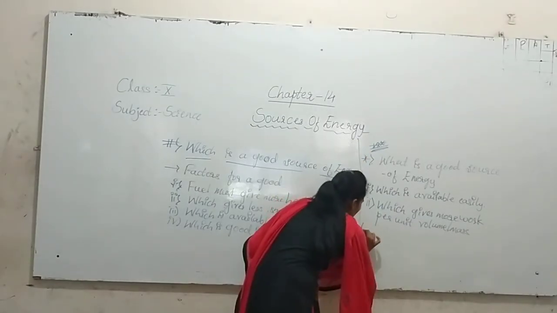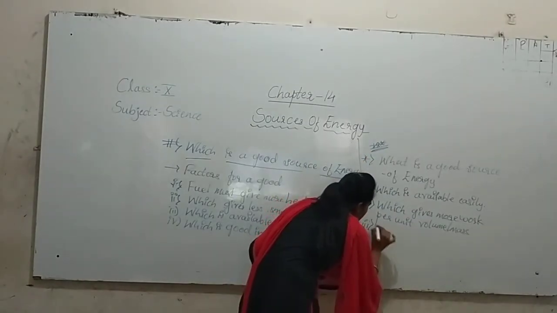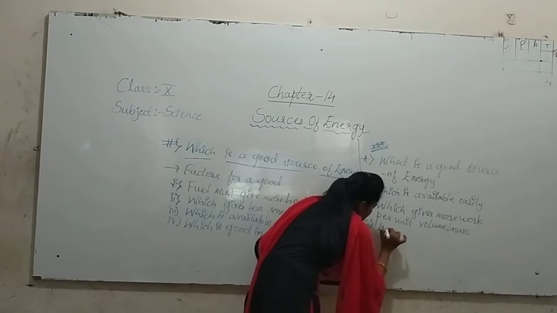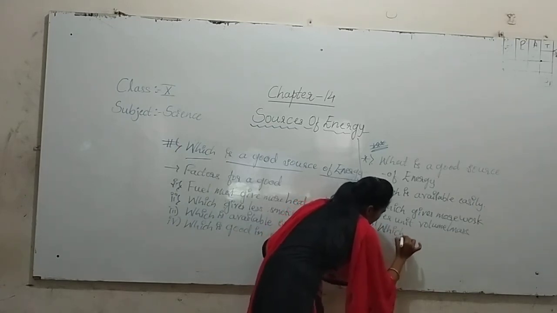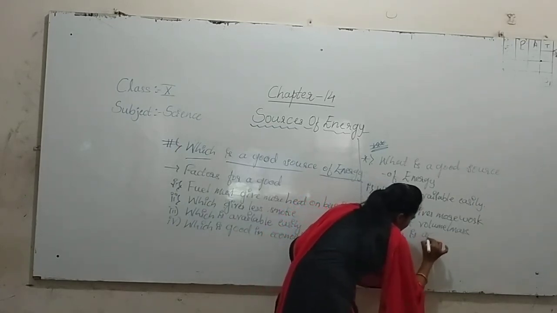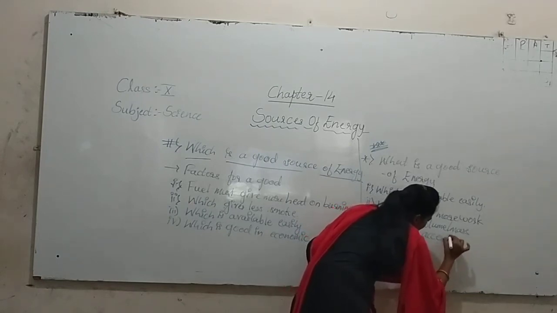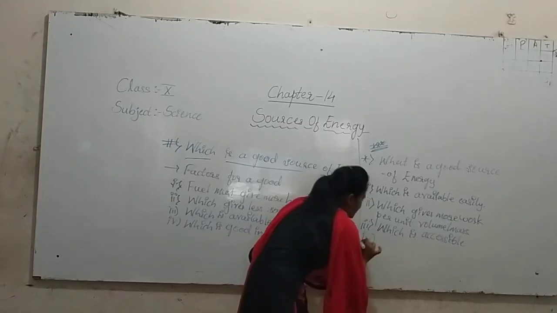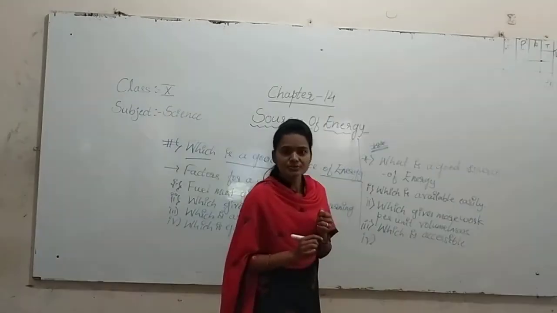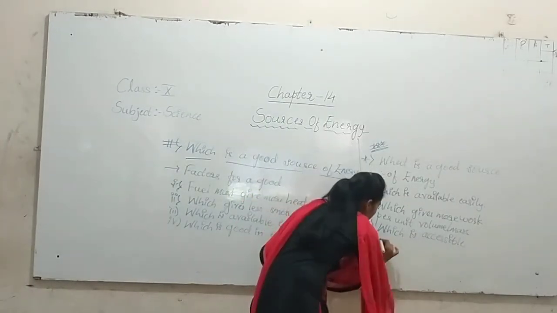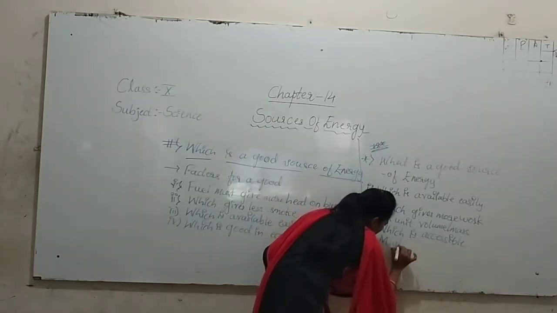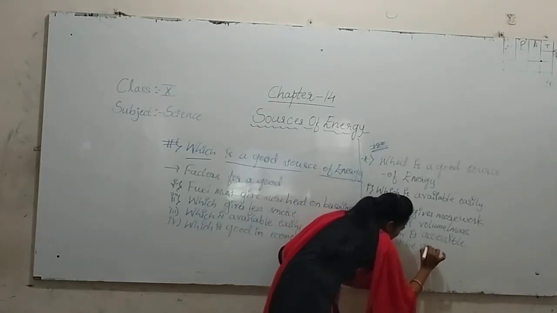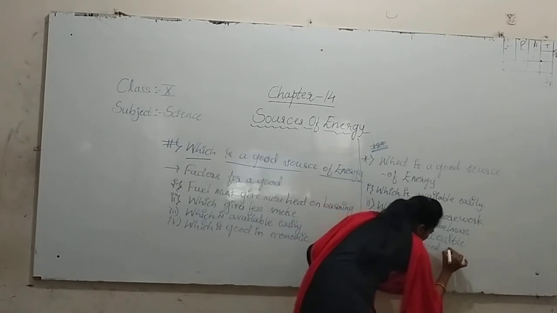And next, third one, it must be easily accessible. And at last, most importantly, it must be good economically.